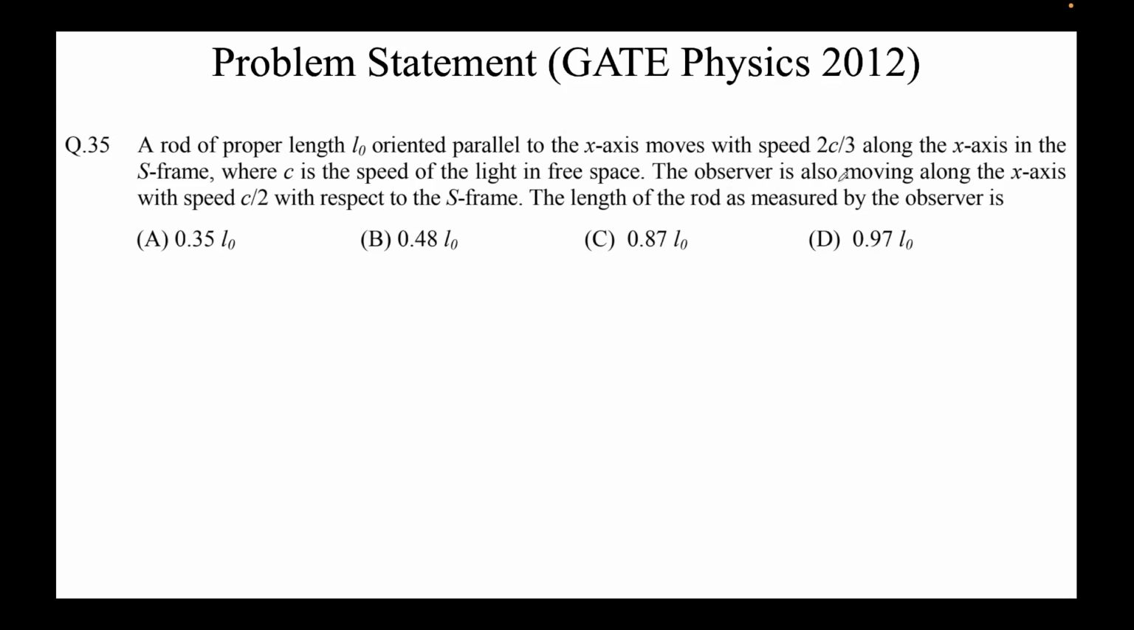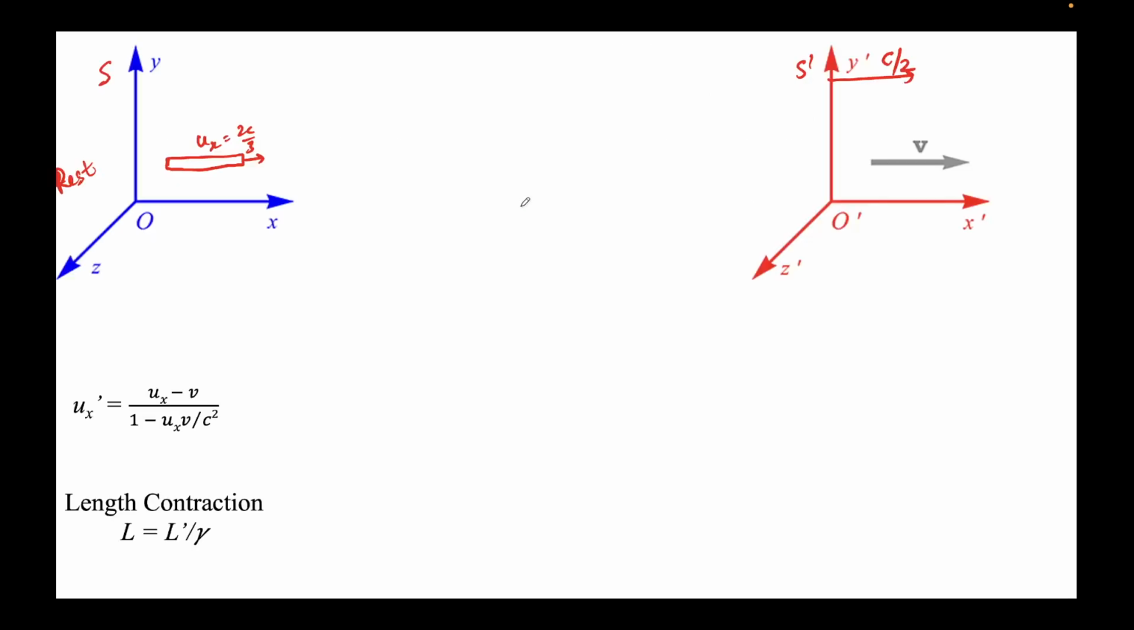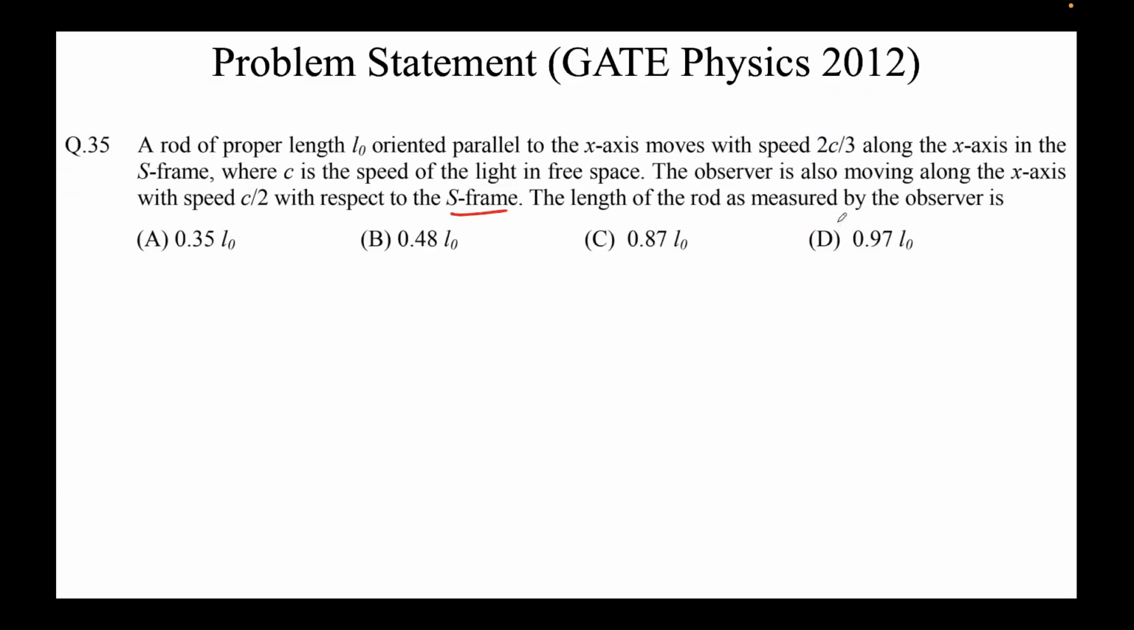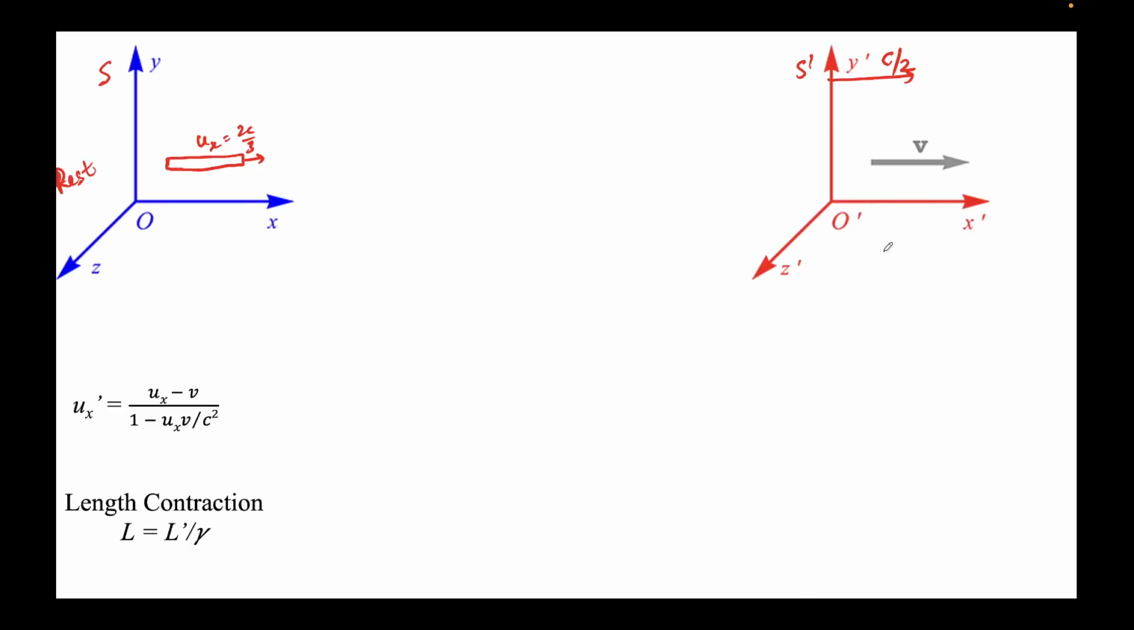This is what we knew: the observer is moving along the x-axis at speed c by 2 with respect to the S frame. This is what I have drawn here. So this is the observer we are talking about. We need to find the length of the rod as measured by the observer, that is, the length of the rod in this frame.